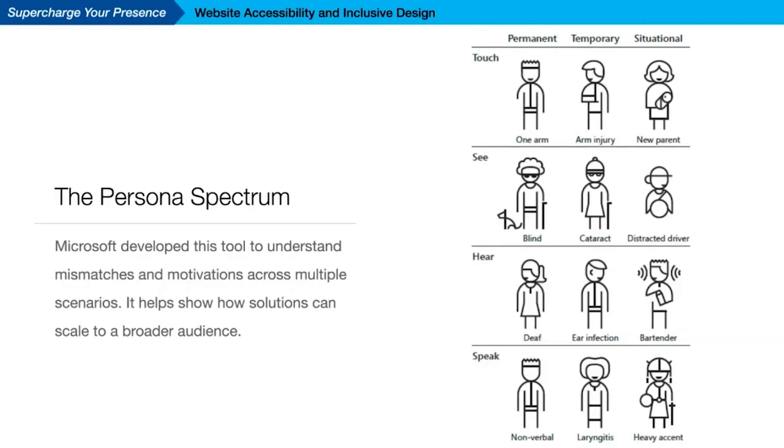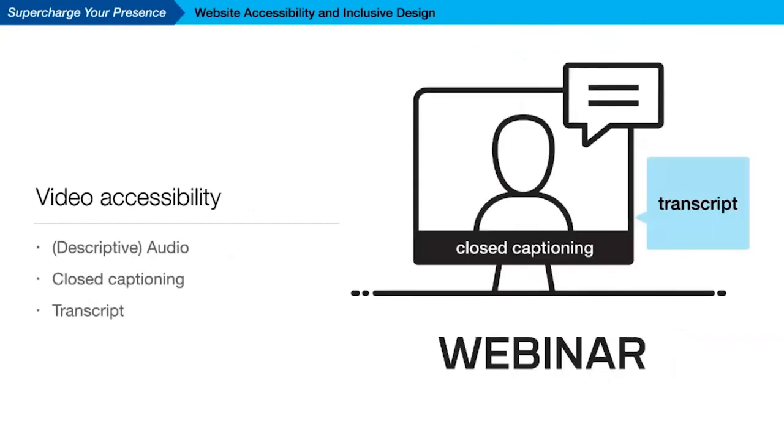For example, this webinar has closed captioning, which enables someone in the deaf community to read what I'm saying. However, it's also beneficial if someone is watching this in the library without earbuds or a speaker, or is in a loud environment in which it's hard to hear. Closed captioning also helps those learning the language because they can read the captions while listening to how the words are pronounced. Captioning is also beneficial for people with different kinds of cognitive issues.